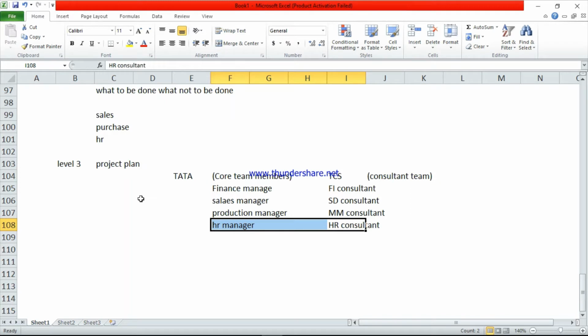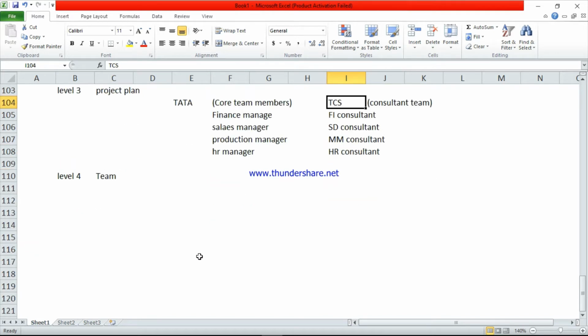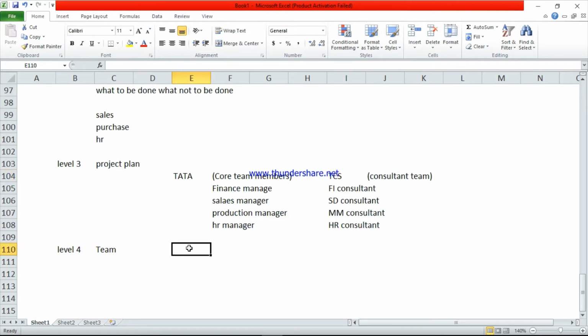Level 3 is very important. And the final one, level 4. Level 4 is team selection. So from Tata, the core team, and TCS, the two companies will select the particular project team members. Example, for Tata, they selected 15 core team members.